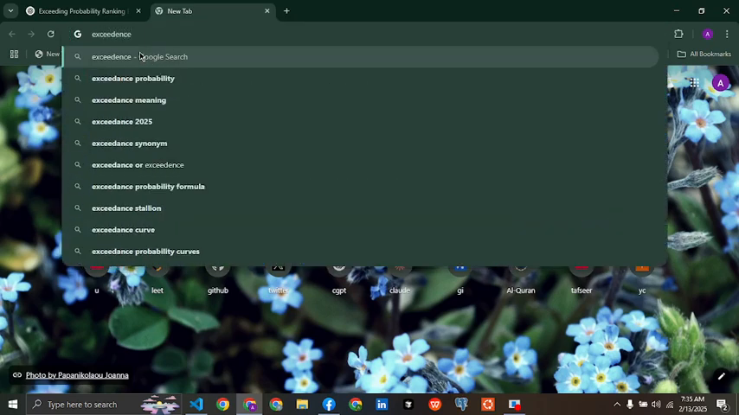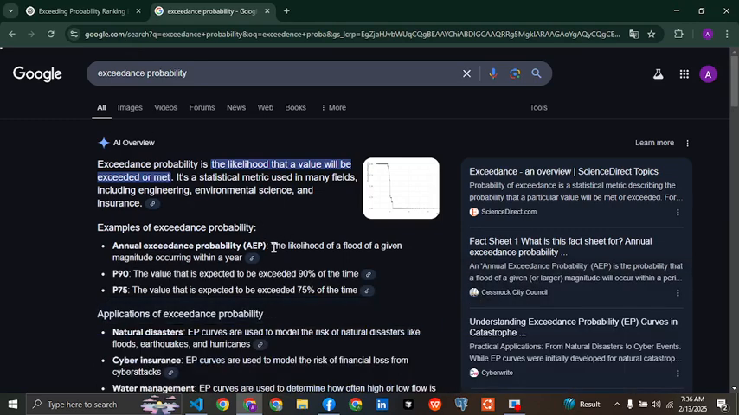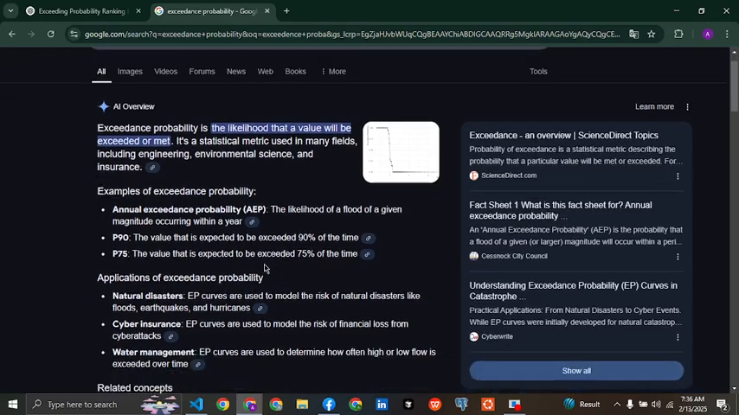Okay. So if we search exceedance probability, exceedance probability is the likelihood that a value will be exceeded or met. It is a statistical metric used in many fields, including engineering, environmental science, and insurance. Examples of exceedance probability: annual exceedance probability (AEP), the likelihood of a flood of a given magnitude occurring within a year. P90, the value that is expected to be exceeded 90% of the time. P75, the value that is expected to be exceeded 75% of the time.